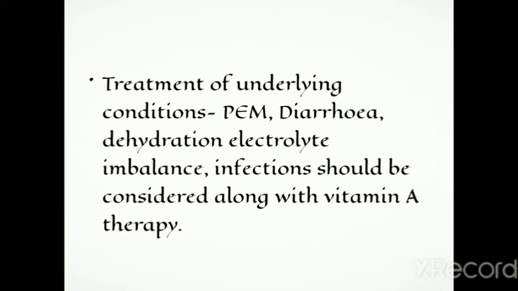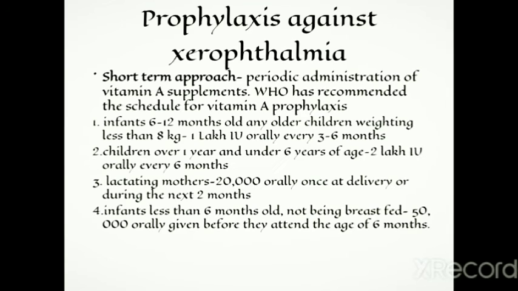Then, treatment of the underlying condition. It means treatment of what causes xerophthalmia. We know xerophthalmia may be caused by various other problems like protein energy malnutrition, diarrhea, dehydration, electrolyte imbalance, infection. These should all be considered along with vitamin A therapy.